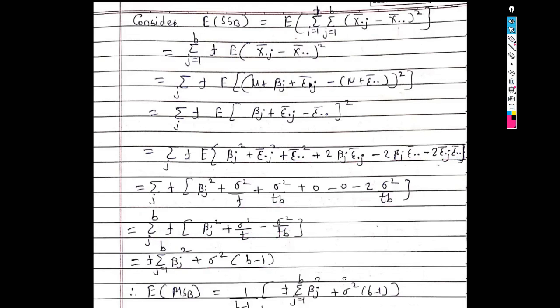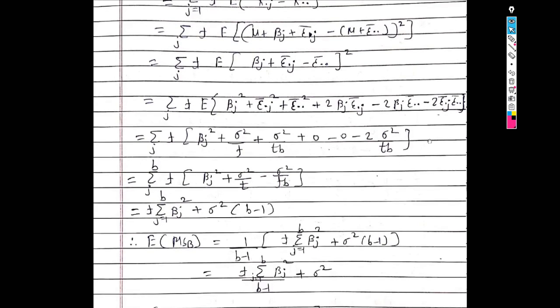So in this way we get the expected value for the sum of square due to block, and it is 1 upon b minus 1 in bracket. Expected value of SSB is t into summation beta j square plus sigma square into b minus 1. Take this 1 upon b minus 1 inside the bracket. So we get t into summation beta j square upon b minus 1 plus sigma square. So in this way we get expressions for the expected value of mean sum of square due to treatment and the expected value of mean sum of square due to block.